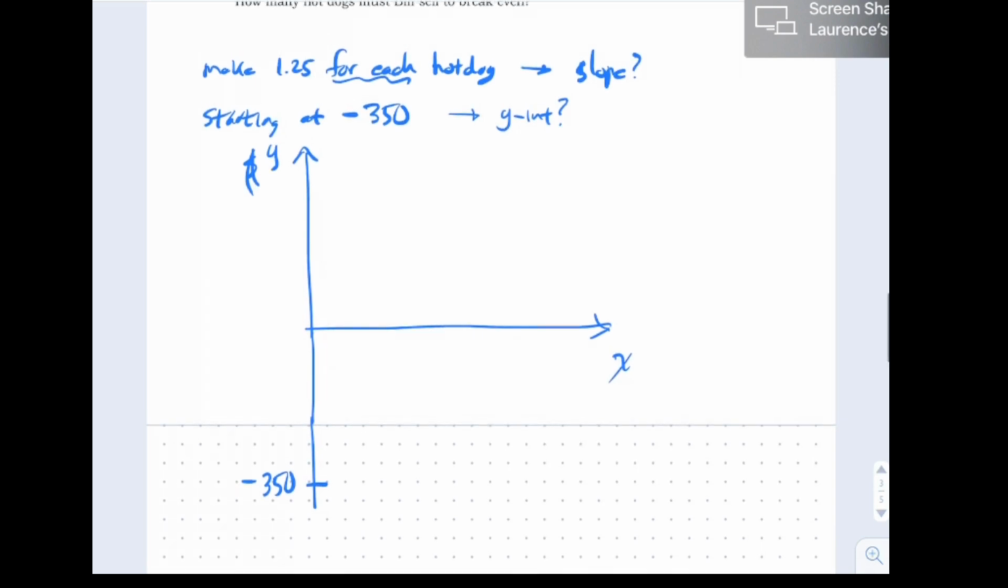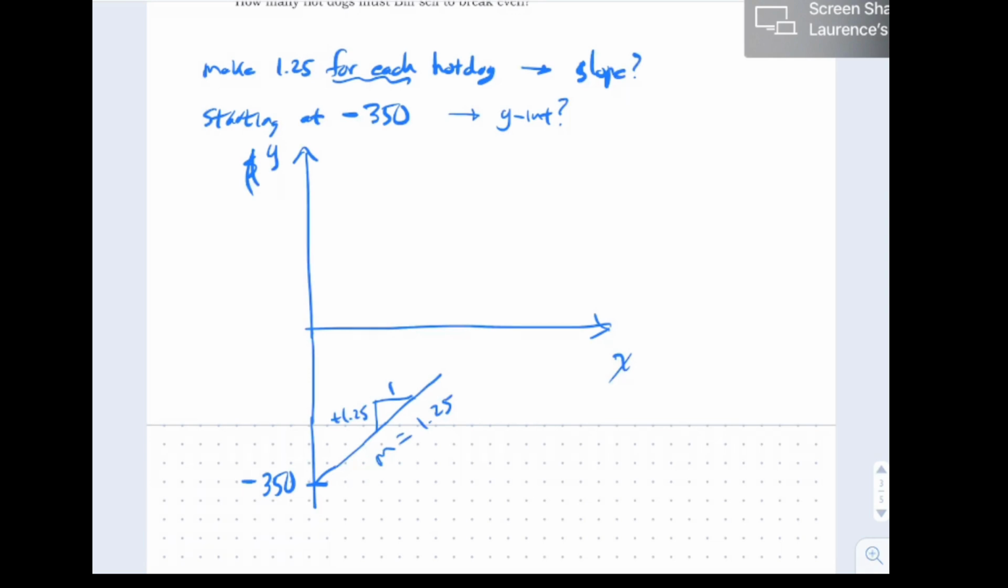But every time you sell a hot dog, you can add $1.25. Another hot dog, another $1.25. Another hot dog, another $1.25. Basically, you go up $1.25 for every one hot dog that you sell. That is the slope. 1.25 over 1 is the rise over the run. So the slope is $1.25.